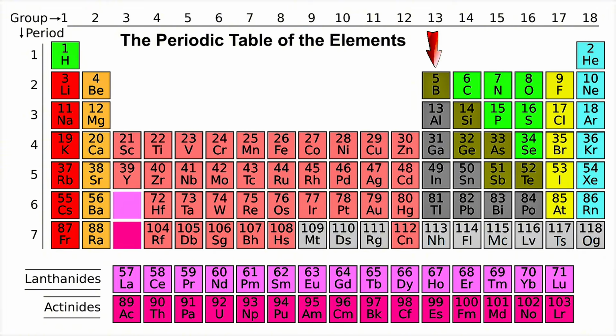This group 13 is known as the boron family. So we can call them the boron family. Examples of group 13 are boron, aluminium, and so on. These are group 3A, and they possess +3 ions, which means they can give out 3 electrons.